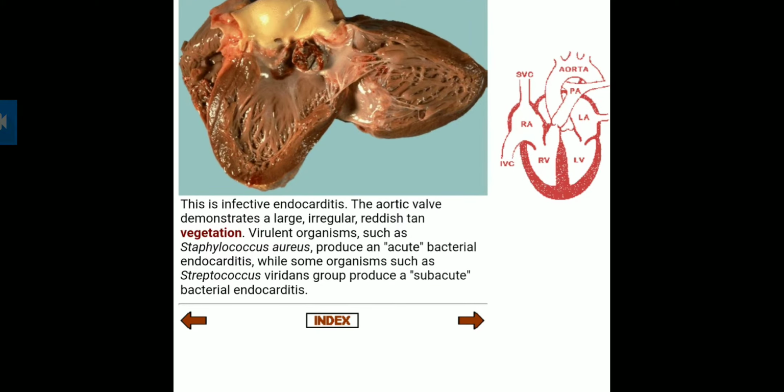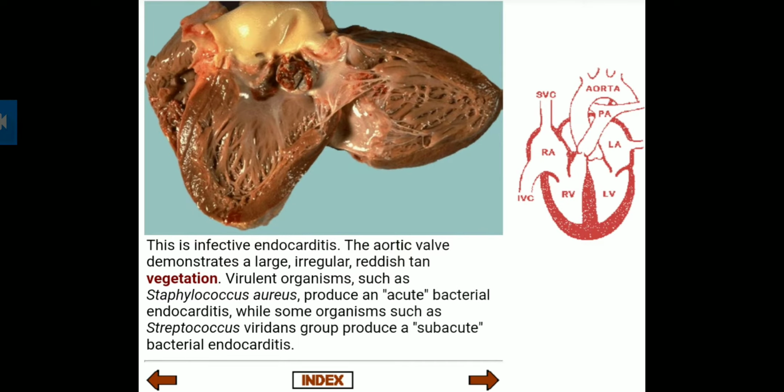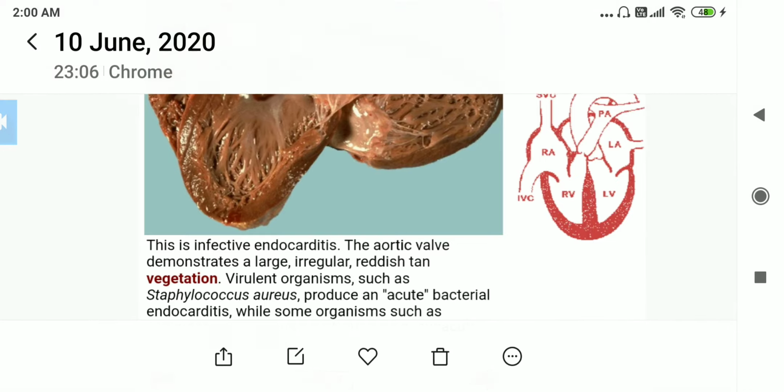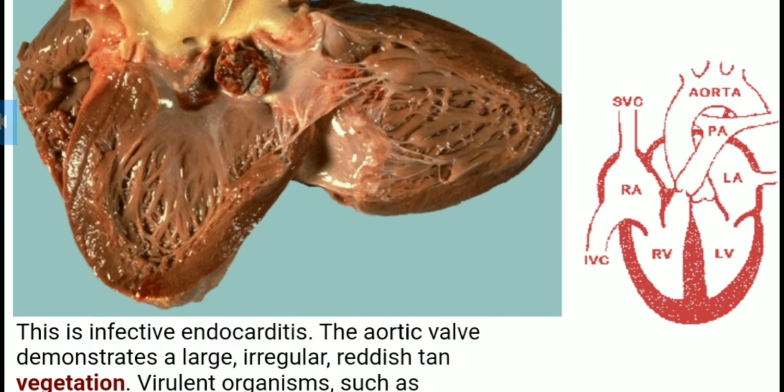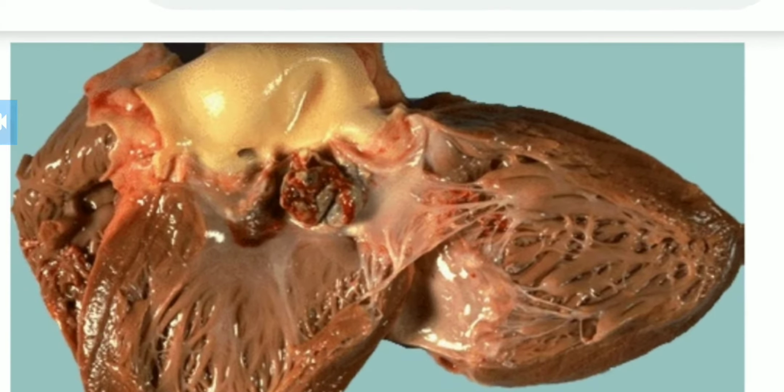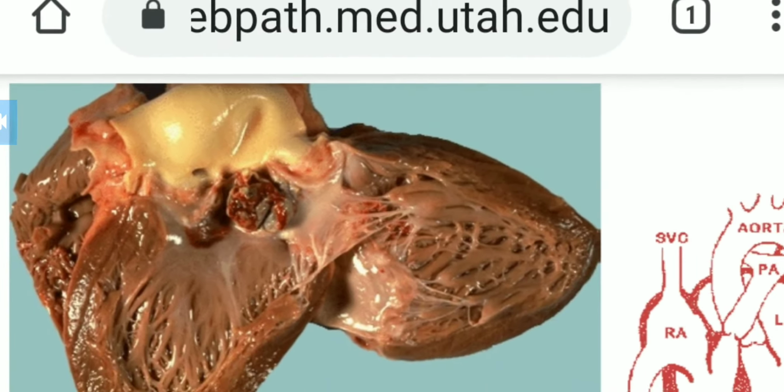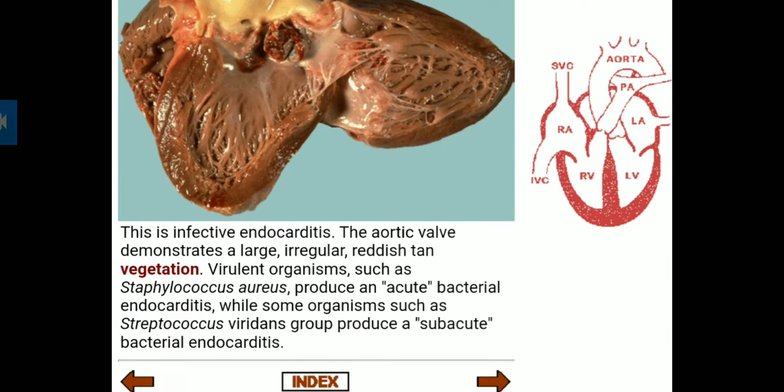Here you can see the section of heart, especially the endocardial layer. This is the infective endocarditis, and the aortic wall here demonstrates the large irregular reddish tan vegetation. Here also the tan vegetation occurs and it is large and irregular. You can see this red color tan. I told already that vegetation will occur, so reddish tan vegetation will occur,